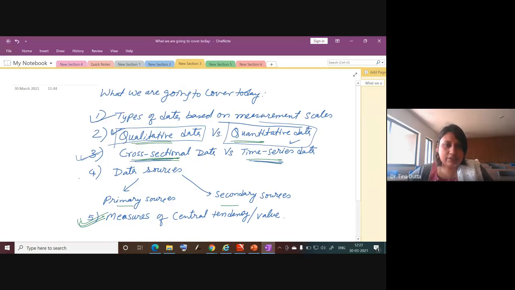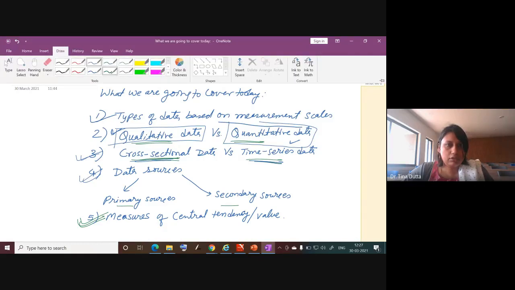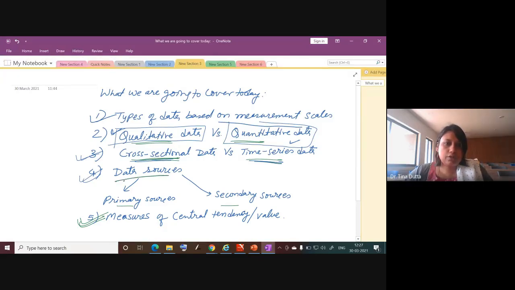Now coming to data sources. We need to gather data first and only then can we analyze, right? Nowadays there is an abundance of data. People are working with data generated from Facebook, Twitter, and also shopping malls and all. Suppose I collect data from Facebook or Twitter, what kind of data is this?